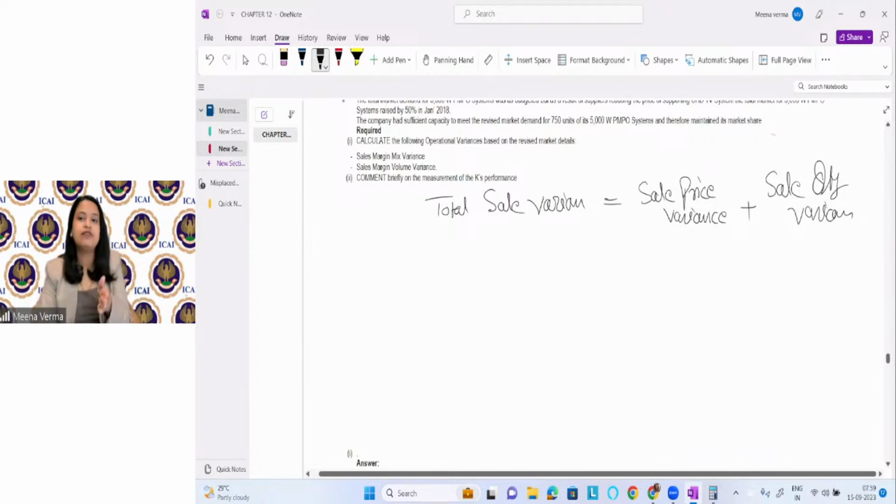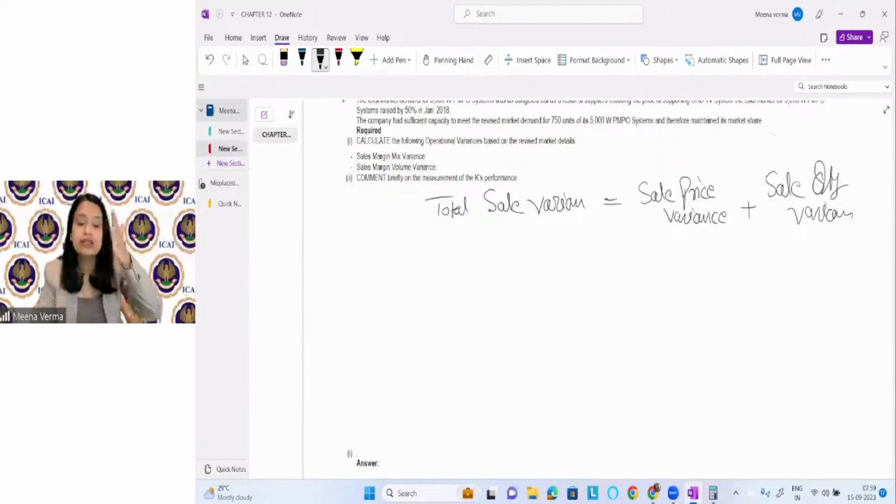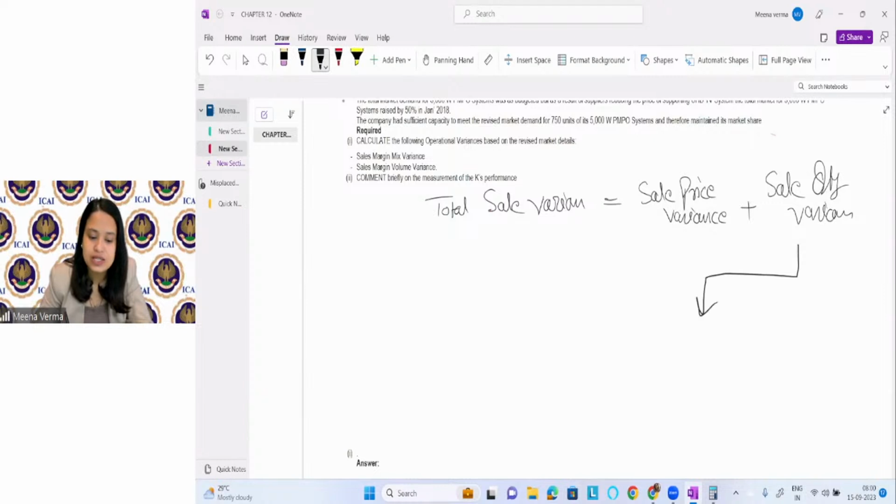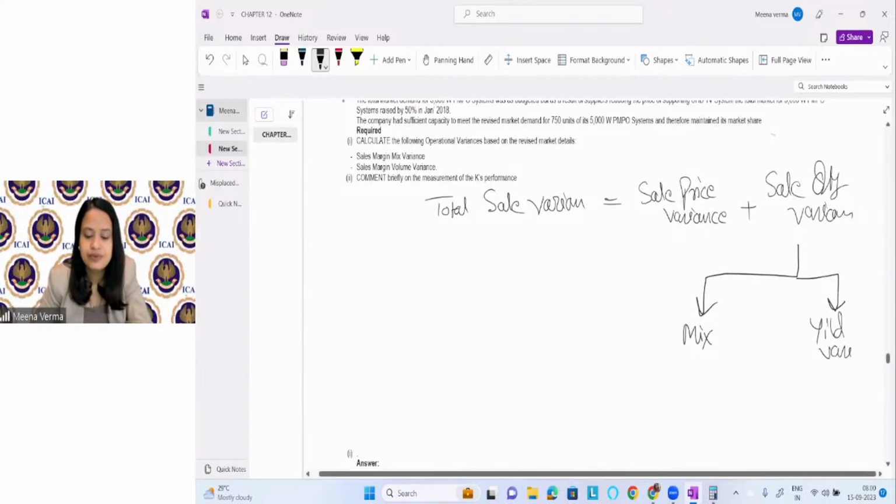Then the sale quantity variances is actually equal to mix variances and yield variances, right? So this is equal to this, right?